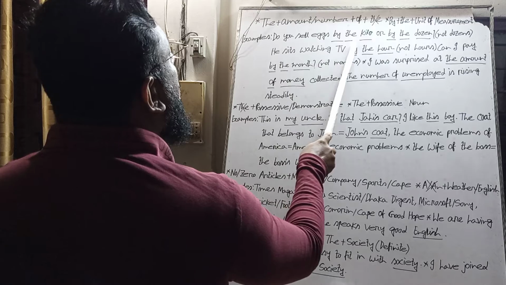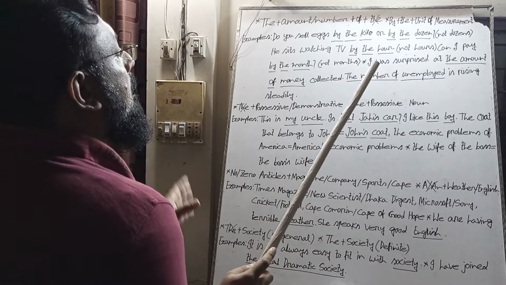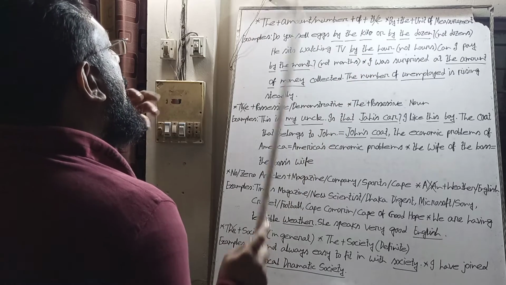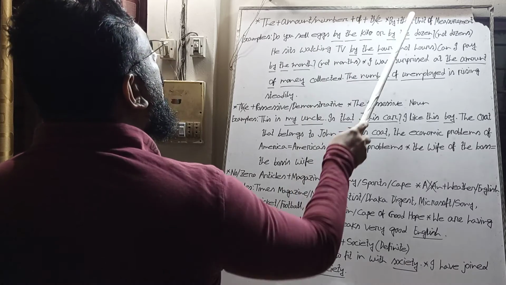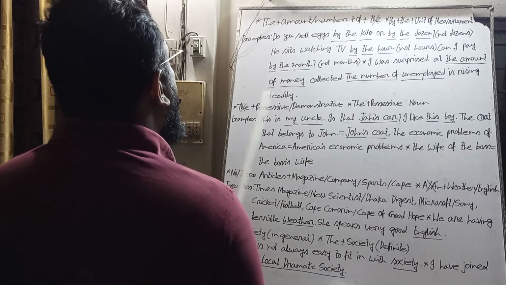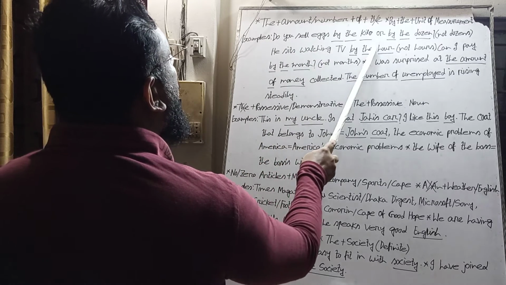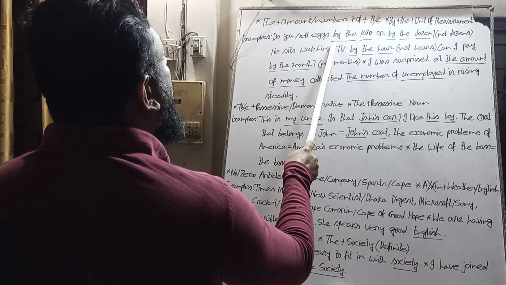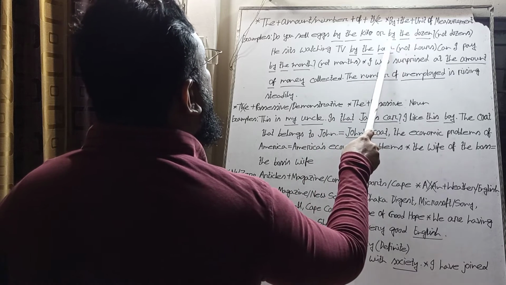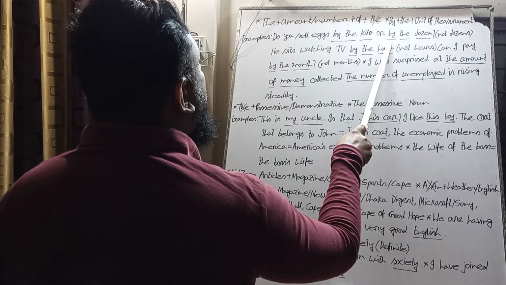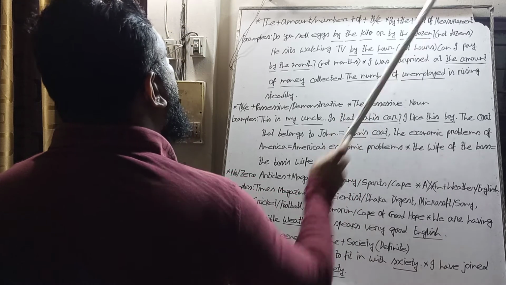Do you sell eggs by the kilo or by the dozen? When we make a unit by using the preposition by, we use the article after by. After by, we have used the article before the unit kilo here. After the preposition by, we have used the article before the unit of measurement.